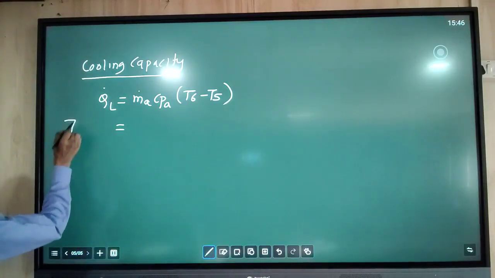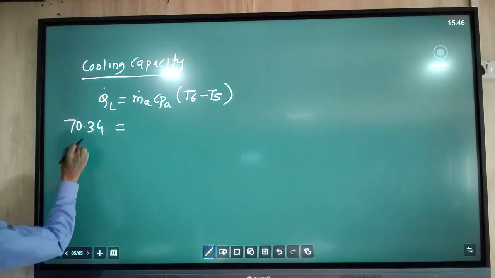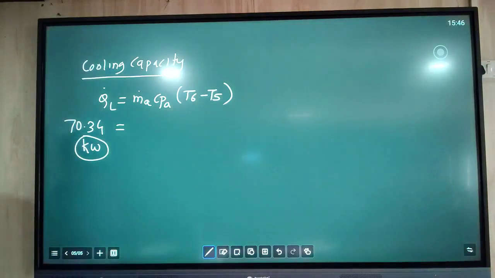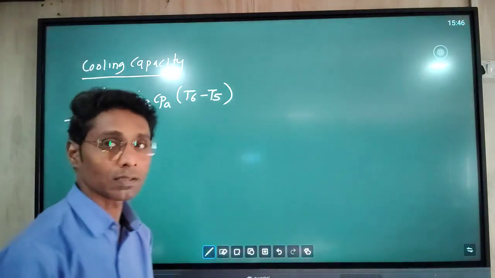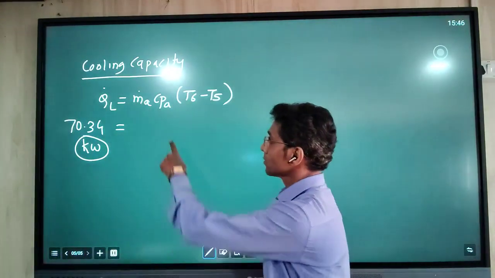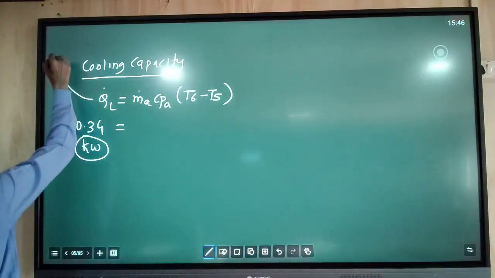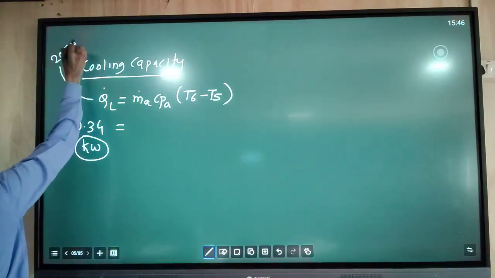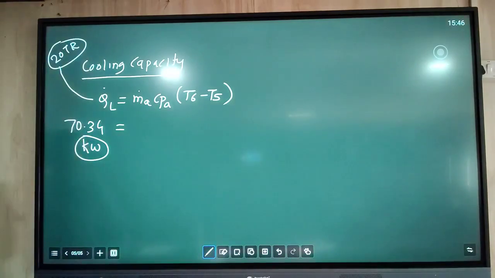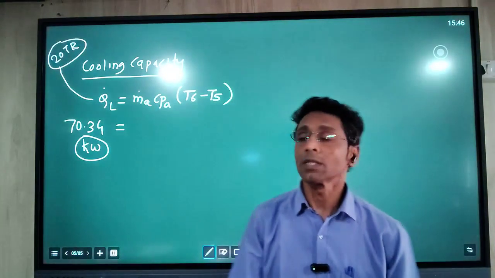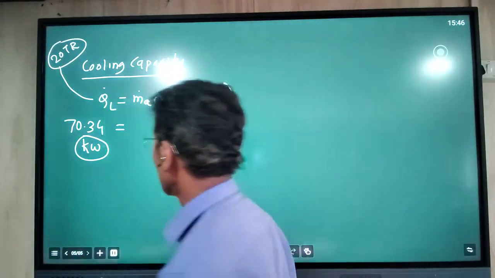Q dot L we calculated in kilowatt, 70.34. This we already calculated at the start of the numerical, because the 20 TR value is given. 20 TR is converted into kilowatt by multiplying by 3.517. So this is Q dot L.